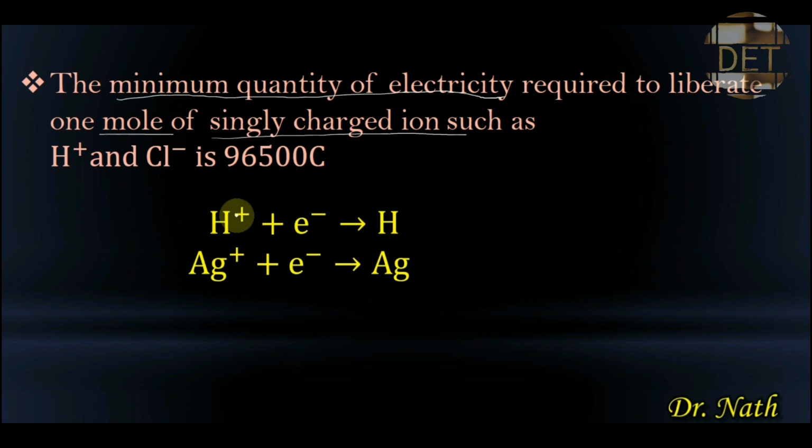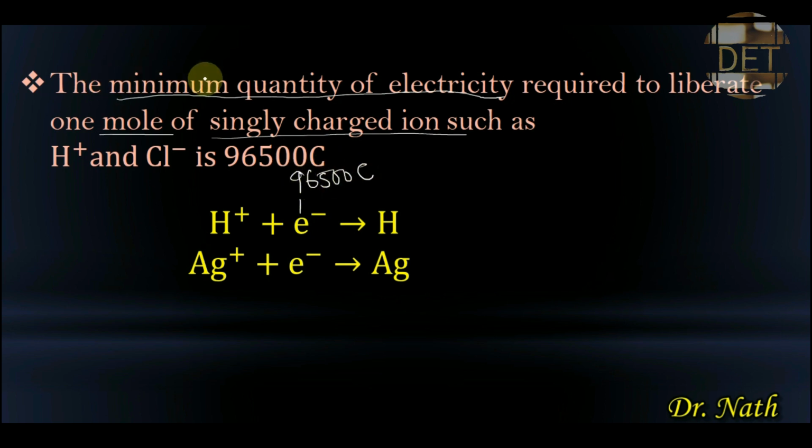So this is hydrogen ion. A hydrogen ion as a singly charged ion will require 1 electron of electricity to be able to liberate 1 mole or 1 atom of hydrogen. The same thing with silver. Silver is an example of a singly charged ion. So as a singly charged ion, it will require 1 electron of electricity to be able to liberate 1 mole or 1 atom of silver. And 1 electron of electricity, like we said, is equivalent to